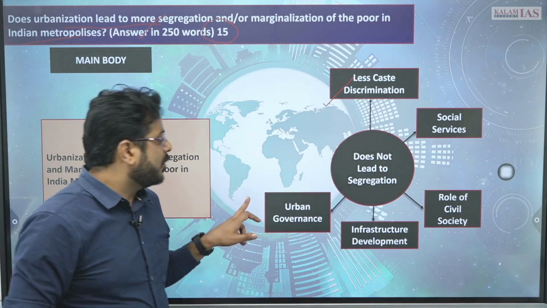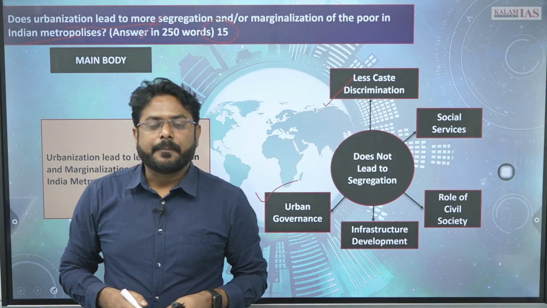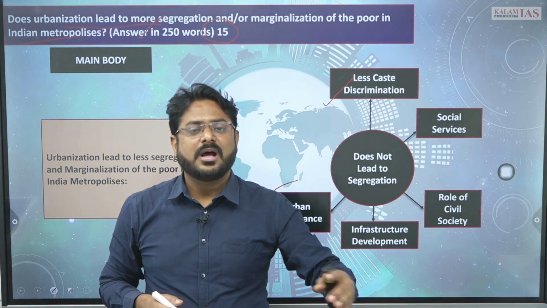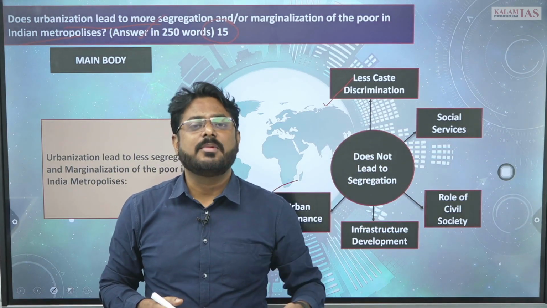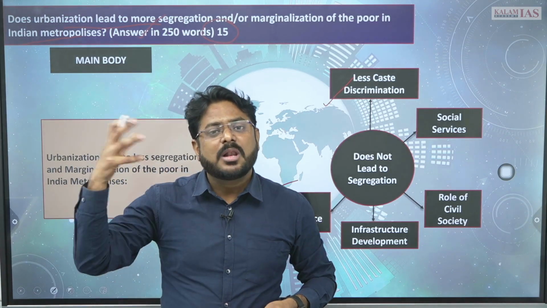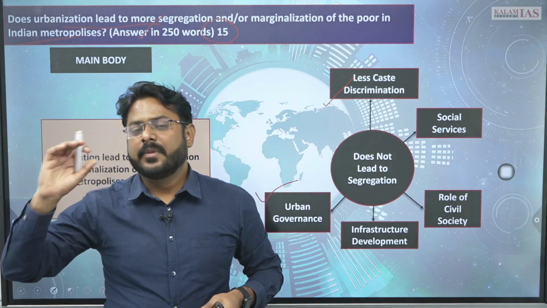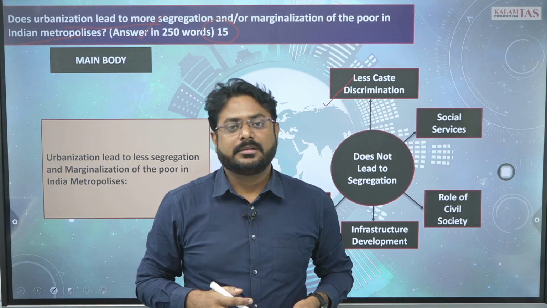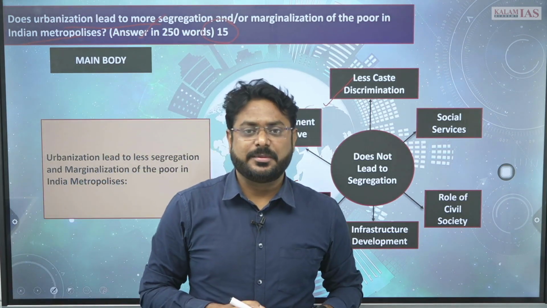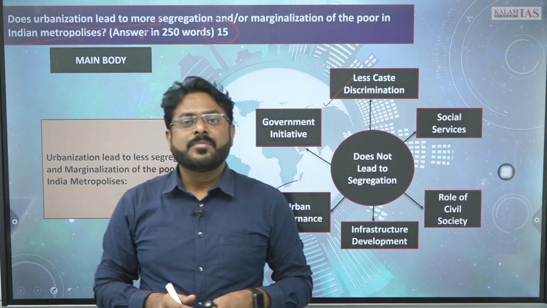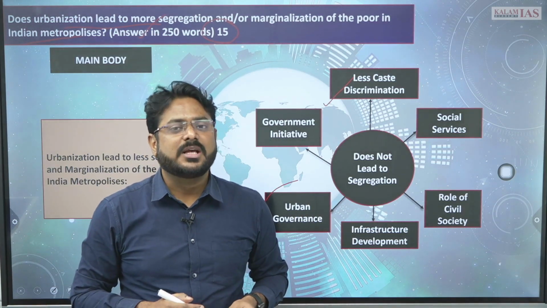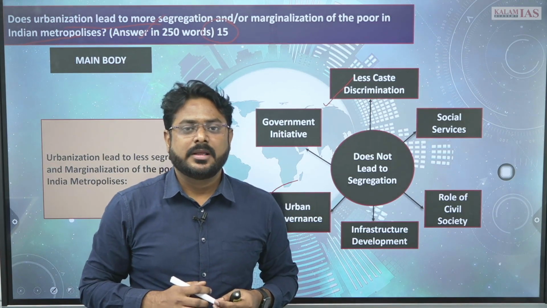Then urban governance. Better governance system is coming up: smart city, urban mission, right, Amrut mission, heritage city is being developed. So because of all this, better urban governance is happening, ठीक है, urban local bodies are getting better and better every day. Then there are several government initiatives for the welfare of the marginalized section or for the poorest of the poor in the urban areas, right.